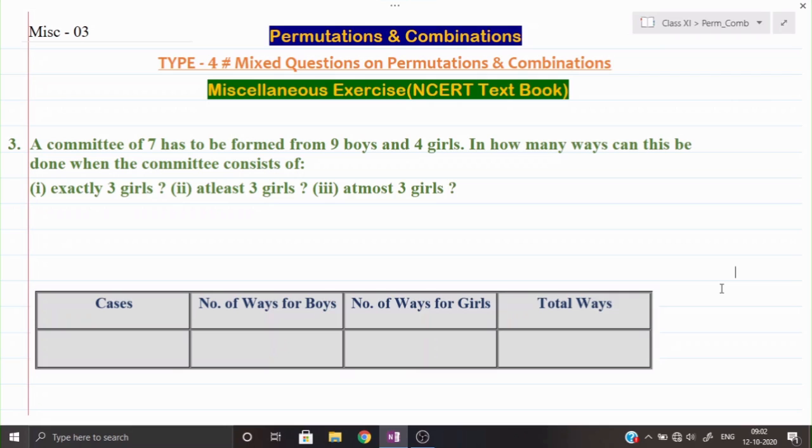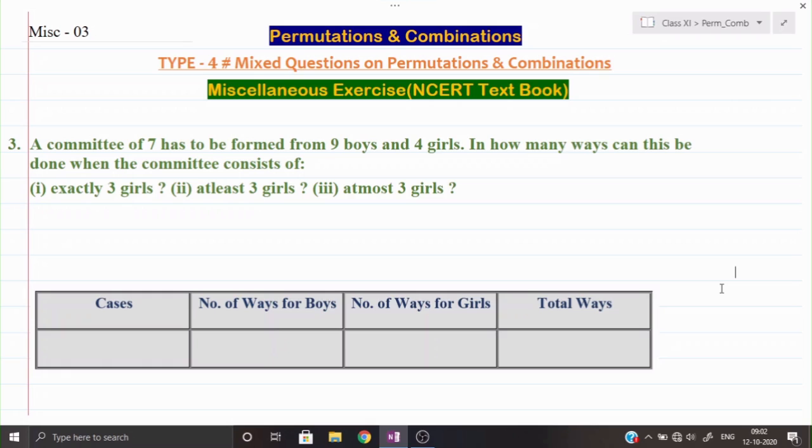One thing to note here: when we are selecting these 7 persons, it doesn't matter who is coming first and who is coming last, because we are forming a committee. In a committee, whoever comes first or last, the committee will not be different. The same 7 persons should be there. So one thing is very clear, the sequence doesn't matter.